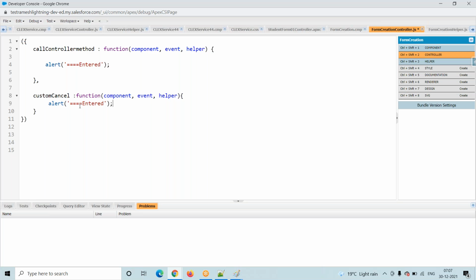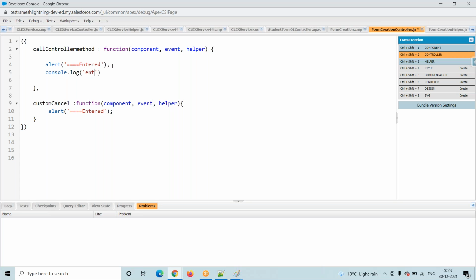How to test? This is client side. On the client side we have to use alert boxes or console.log. On the server side, which one will we use? Debug statements, system.debug, that is server logs. This is client side logs. Logs are different, alert boxes or console.logs, but the best approach is to use console.log.